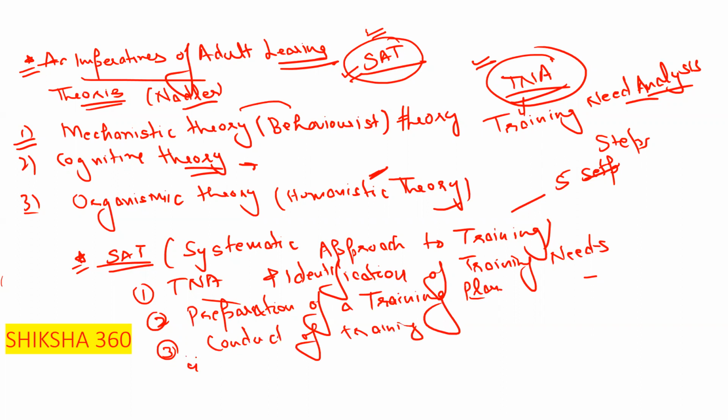The fourth is the evaluation of the training. The fifth is the selection and development of the trainers.